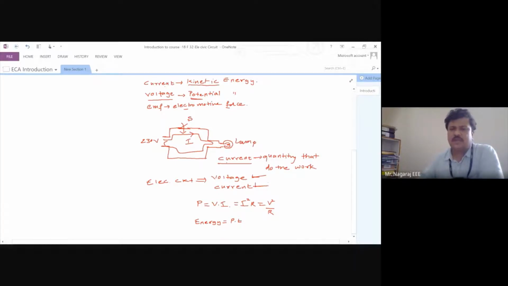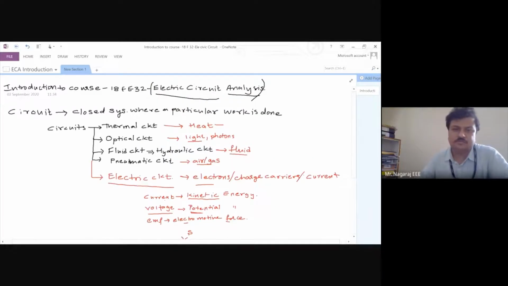In AC circuits, again, we come across phase difference, phase angle, power factor, but everything is associated with voltage and current only. Once I know the value of voltage, phase of voltage, value of current, phase of current, everything else I can calculate. So what electric circuit analysis is asking us to do is find out voltage and current. That's it.